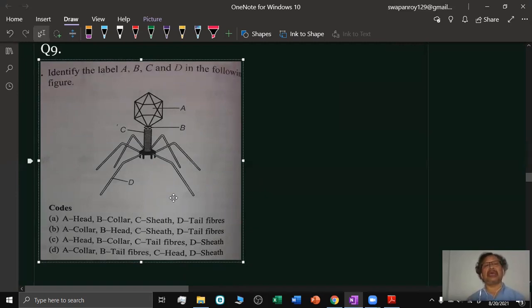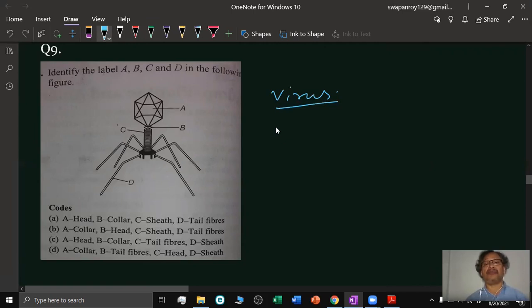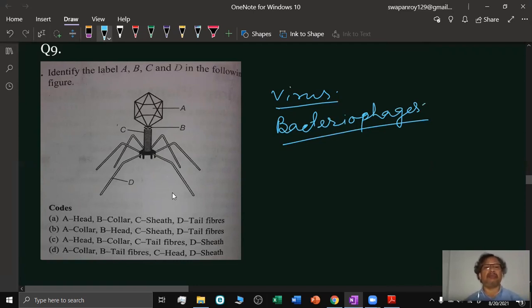As we know, this one is a virus, and this virus is a bacteriophage. This bacteriophage diagram has been given.